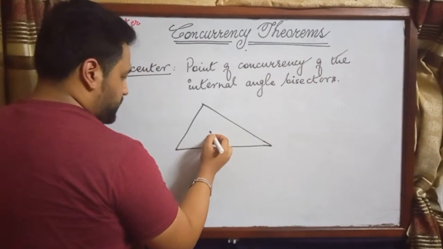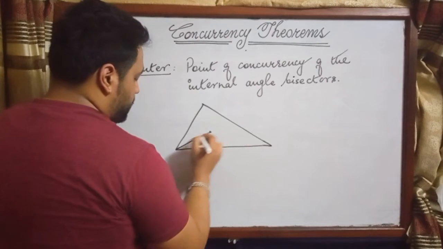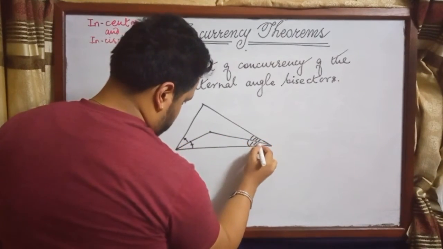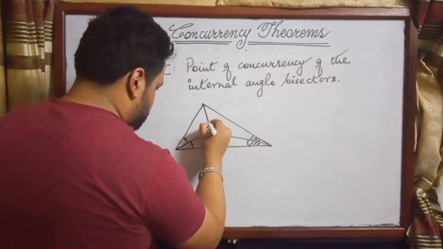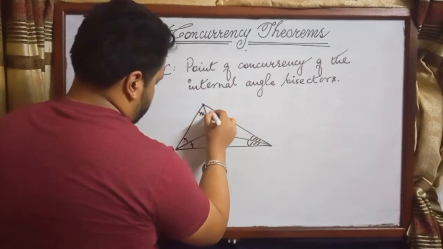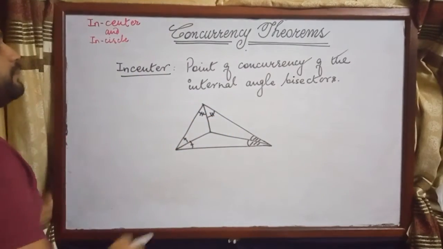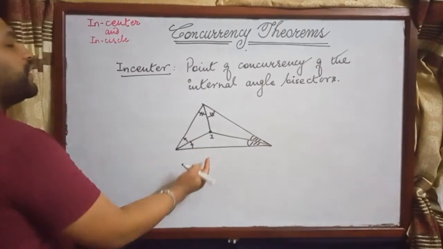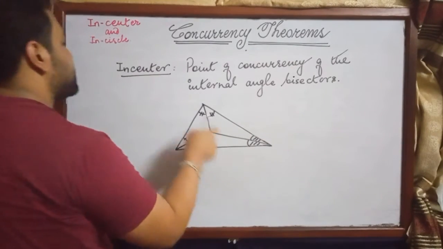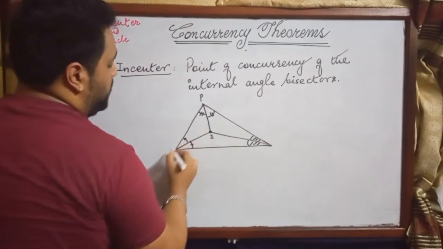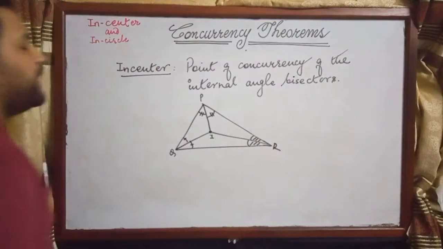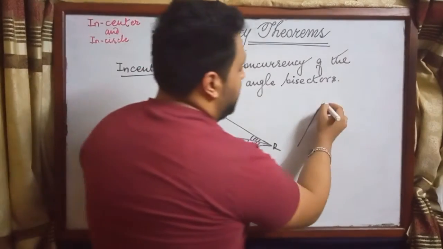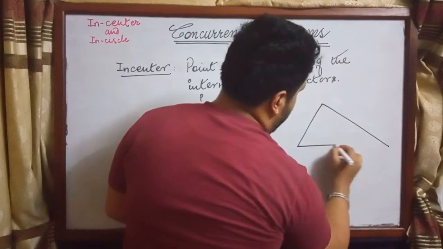If this is the intersection point, the point of concurrency of the angular bisectors is I, and we call this point of concurrency the incenter of triangle PQR.